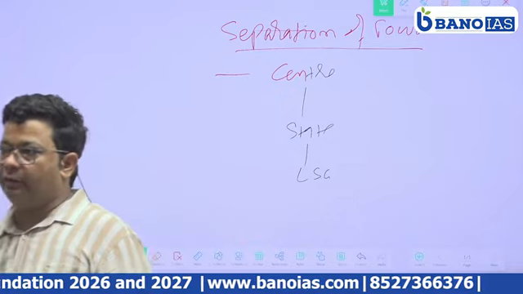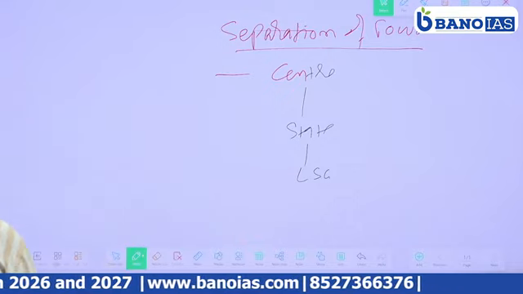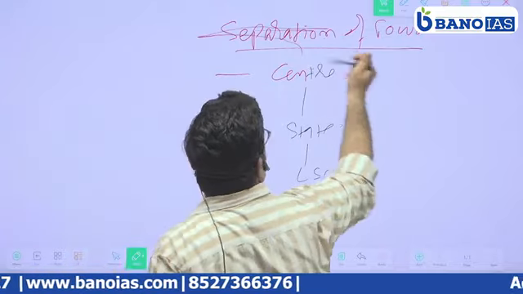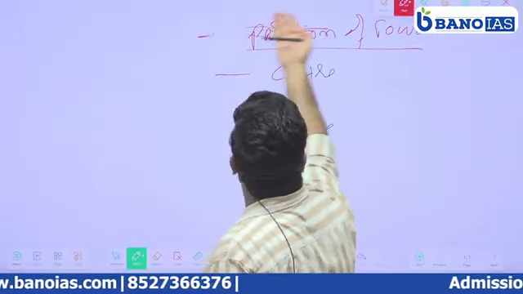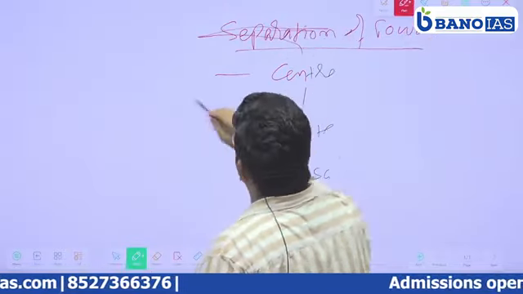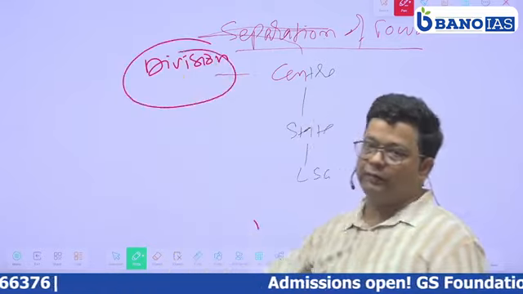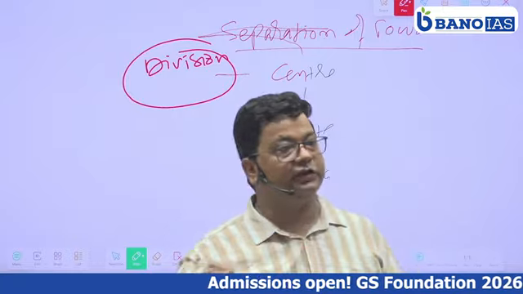This is not separation of power; this is division of power. It is not vertical separation of power. The concept is division of power.